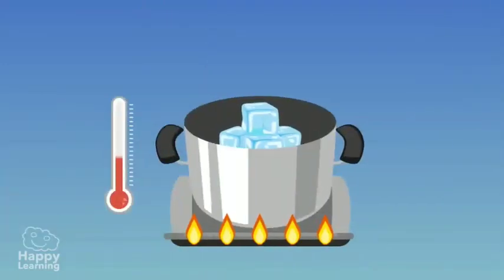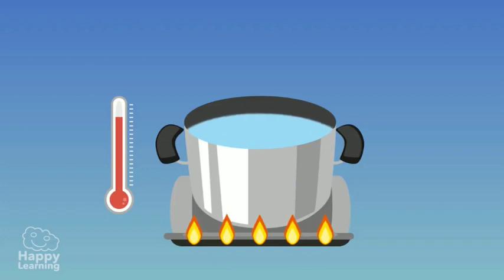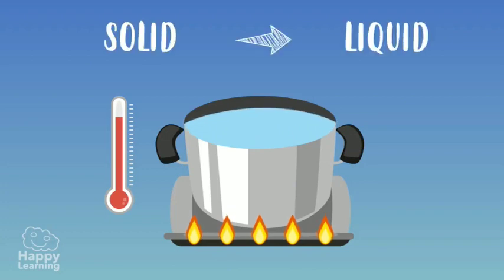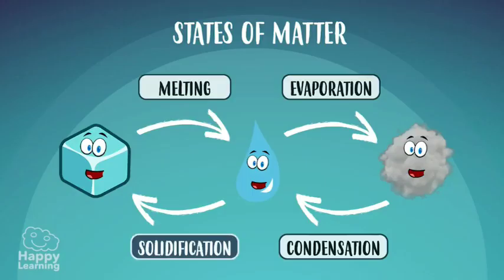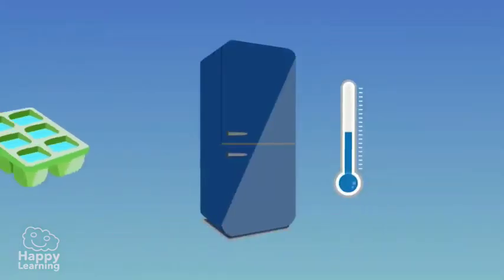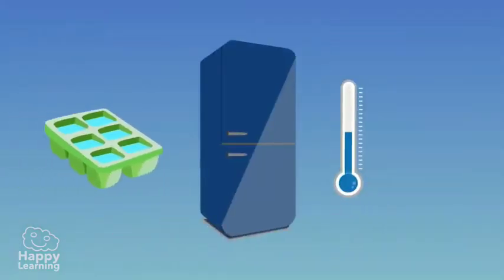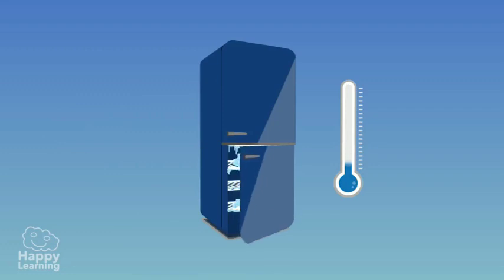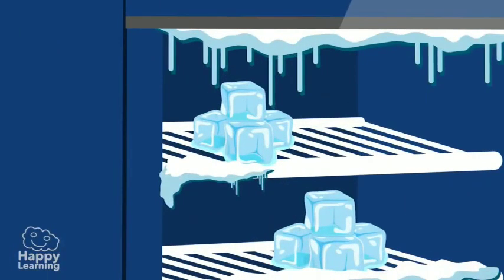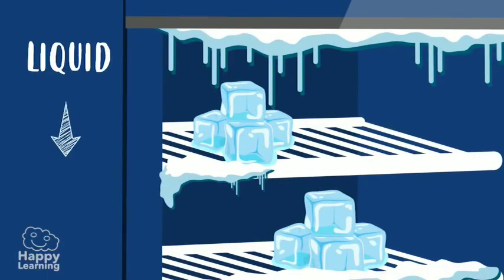When we heat an ice cube or leave it at room temperature, it melts and changes from solid to liquid. Solidification is the opposite of melting. Matter changes from liquid to solid form. It happens when we put water in the freezer and it turns into ice. It goes from liquid to solid.